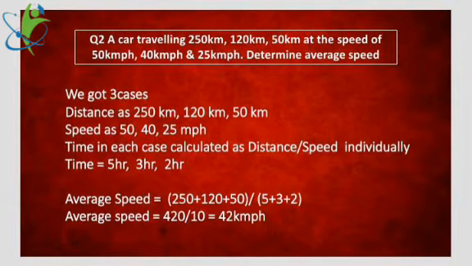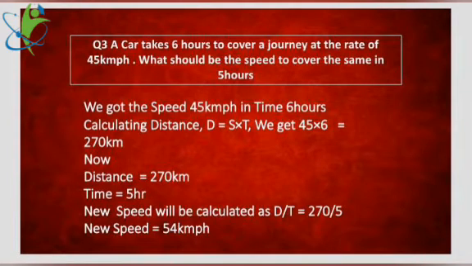So coming on to the next question, number 3. A car takes 6 hours to cover a journey at the rate of 45 kmph. If you see, the speed is 45 kmph, time is 6 hours. What should be the speed to cover the same distance in 5 hours? Now if you want to reduce the time, you want to cover the same distance in 5 hours, the idea is quite simple. You got the time 6 hours. You got the speed 45 kmph.